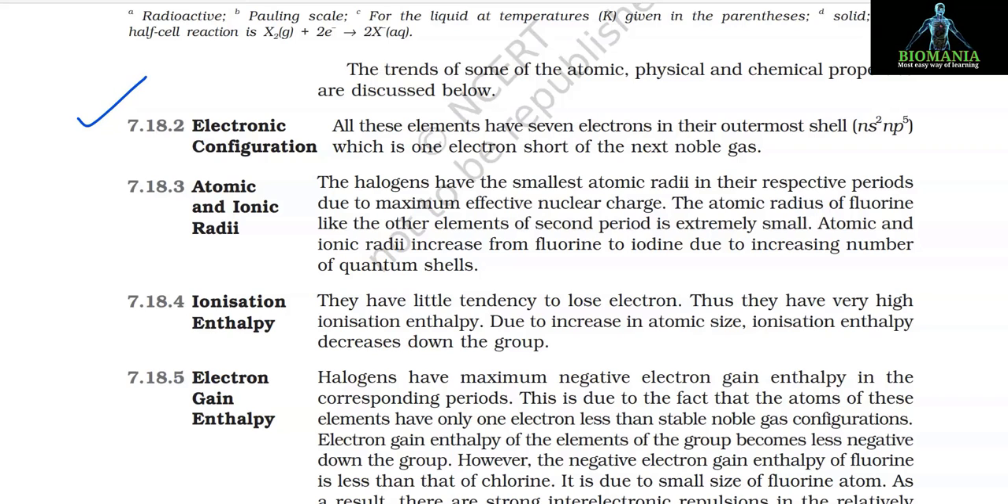7.18.2 Electronic configuration. All these elements have 7 electrons in their outermost shell, ns2 np5, which is 1 electron short of the next noble gas.